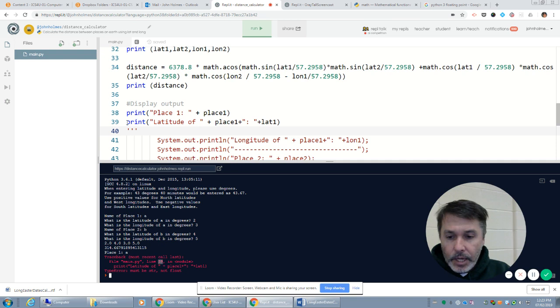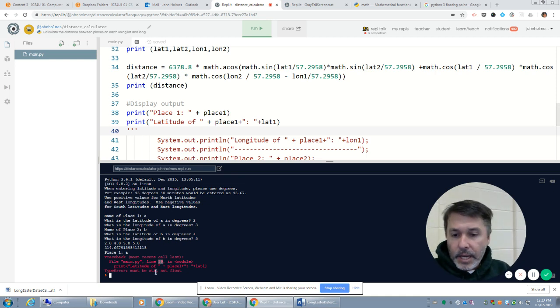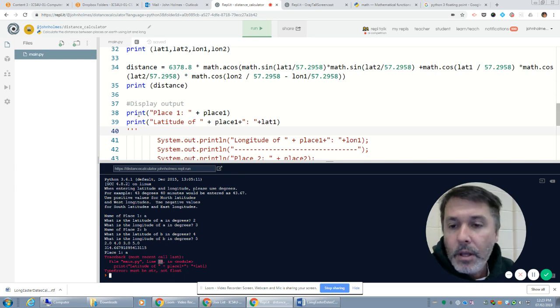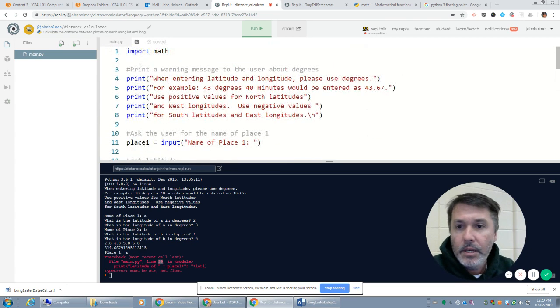Now, recognize that sometimes the editor doesn't recognize the error until the next line. But the error says that that's a type error because it's expecting a string, not a float. It must be a string, not a float. Why is that? Well, the print method will accept numerous inputs, numerous parameters.